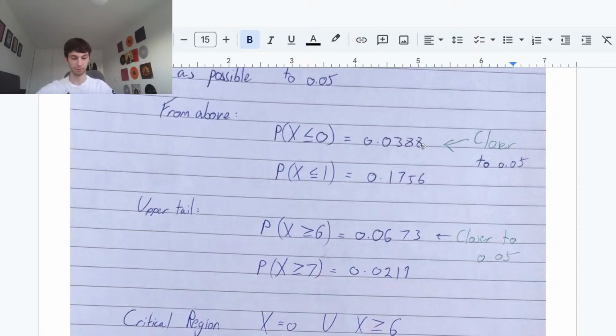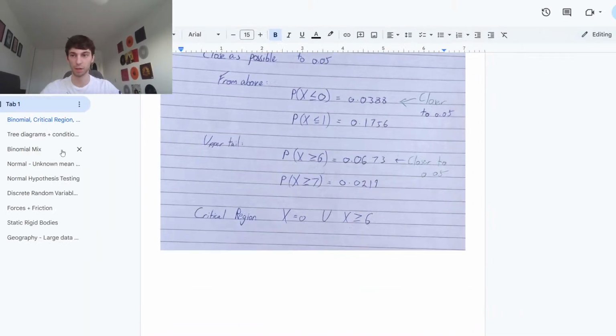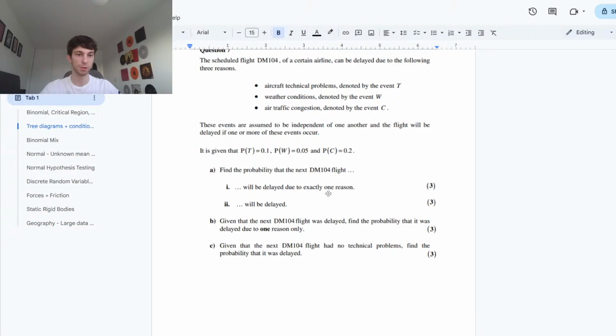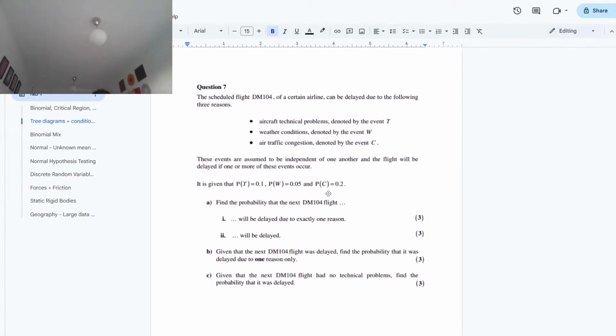I believe my calculator should be here. Not sure where it is. I thought it was here. But yeah, that's about it. I might just grab my calculator, guys. Just give me 30 seconds. I'll put on the next question up if you want to have a look at it. Here's the next question. I'm just going to grab my calculator. One second, guys. Let's try and find it.